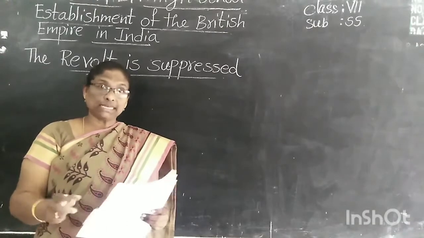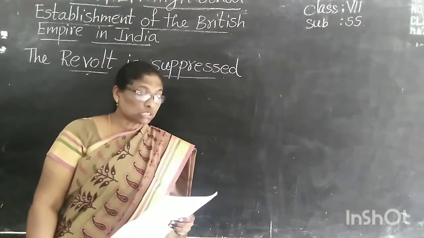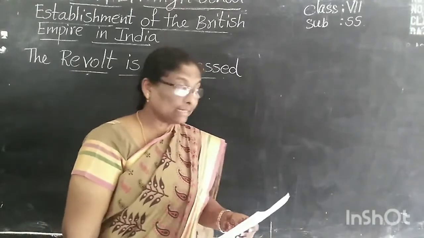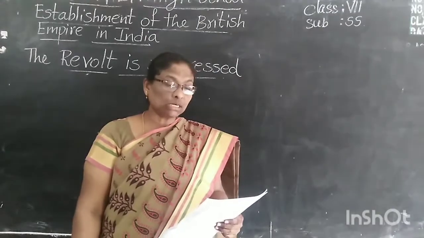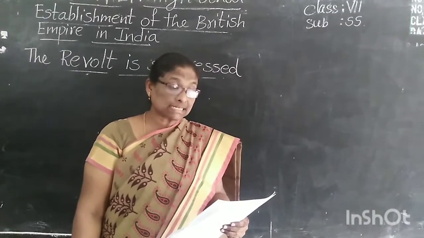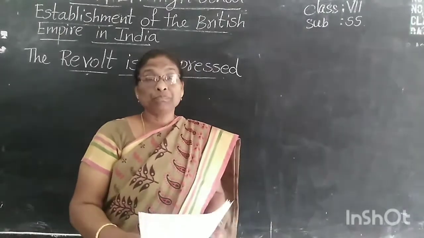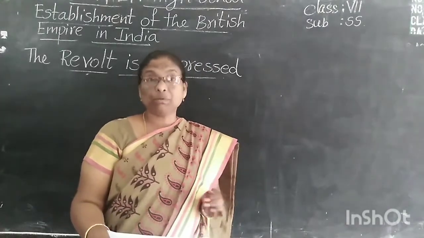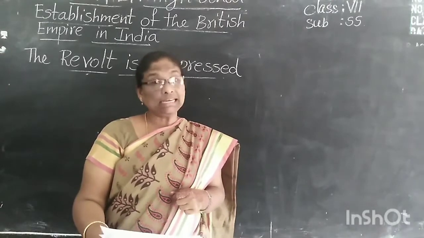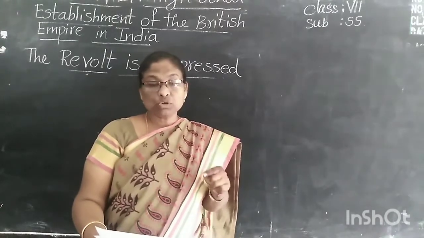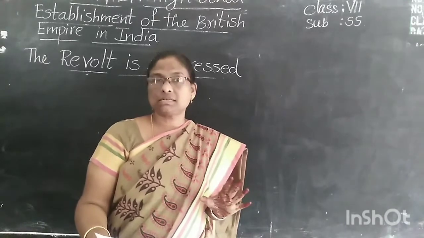Now see how they killed these rebels. They killed the rebels in a most inhuman way and hanged their bodies from trees in the villages so that the village folk could understand the consequences of the revolt. Inhuman way means without compassion.